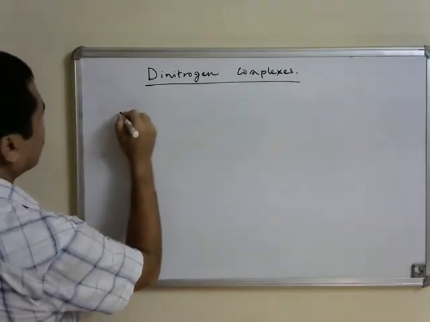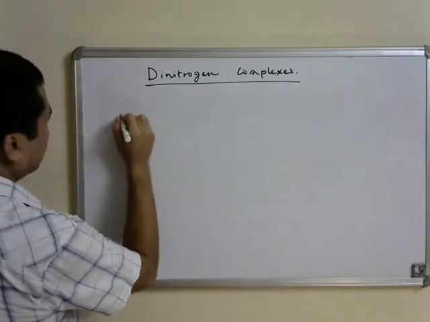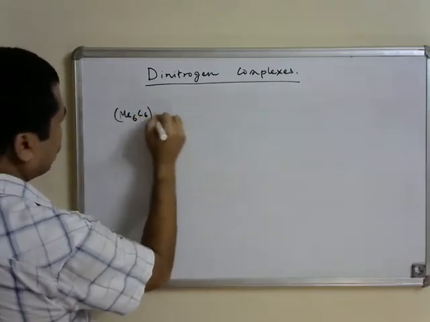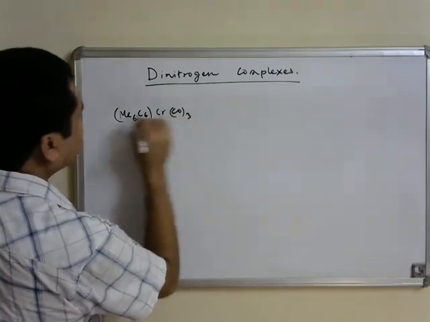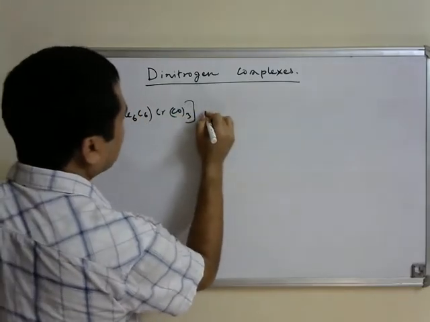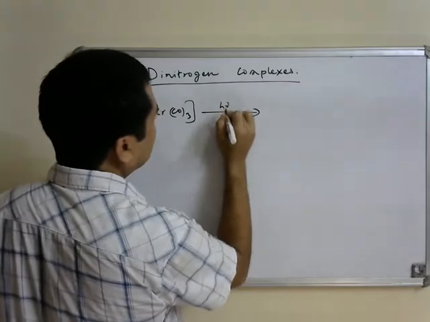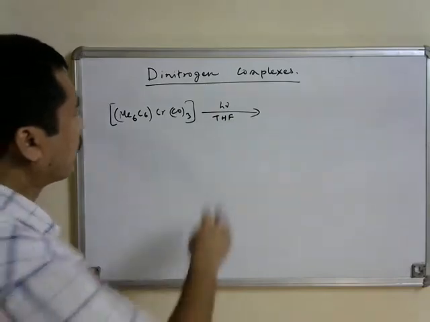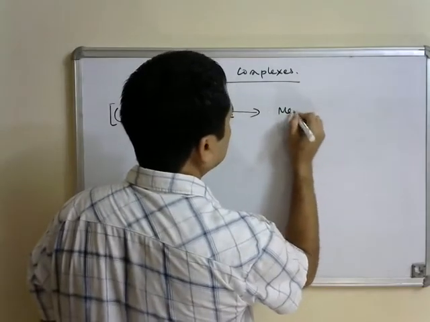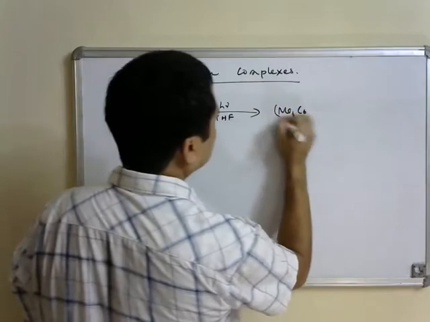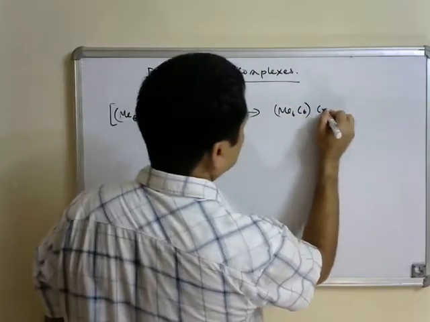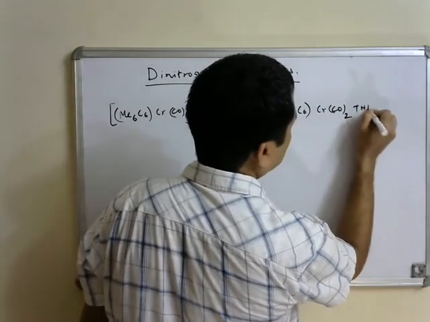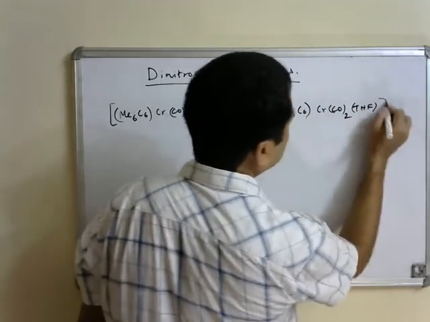So one example we can see is, say, hexamethylbenzene chromium carbonyl complex, and then do photolytic substitution of one of the carbonyl ligands by THF. We have discussed this route for preparation of substituted metal carbonyl complexes while discussing metal carbonyl complexes.